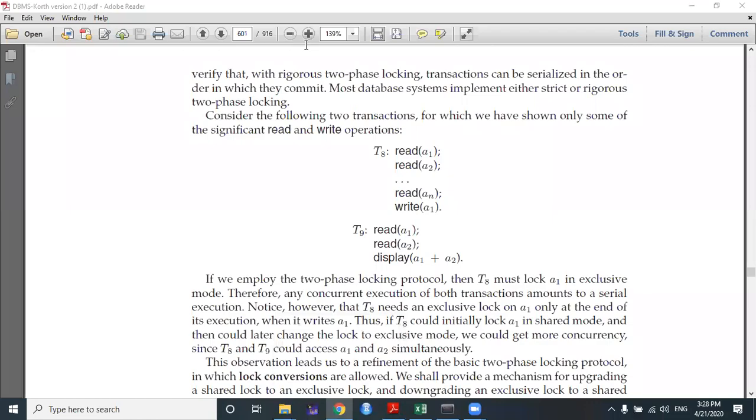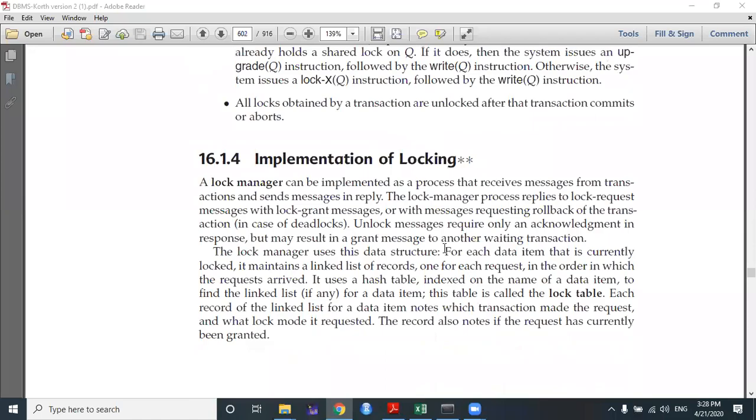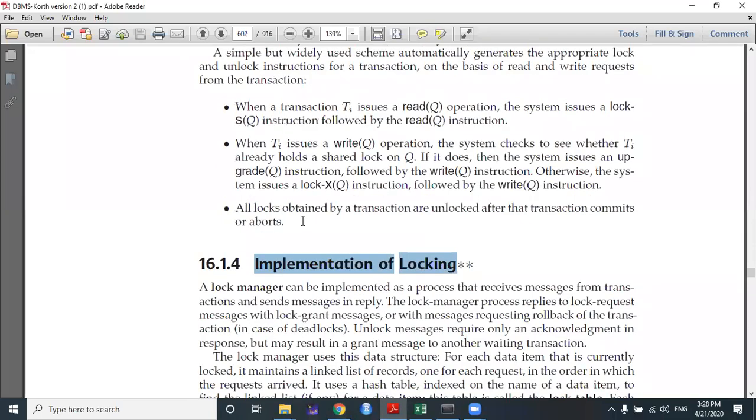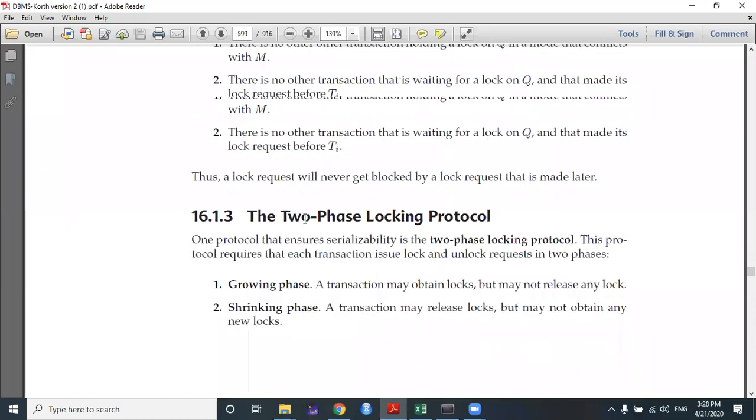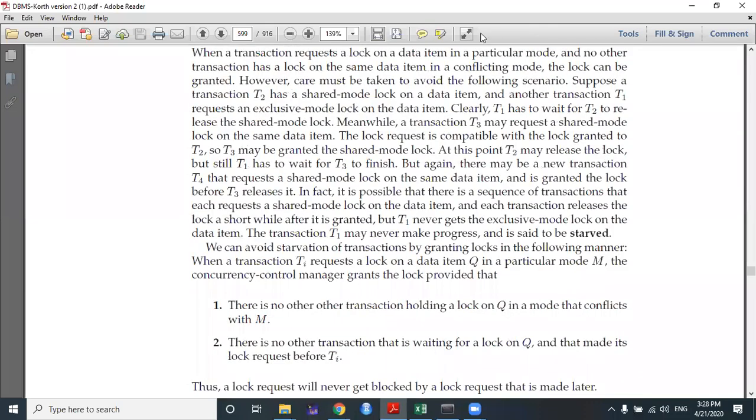First of all, you must read it. Up to this point, before the implementation of locking, from the start of the chapter, go through it thoroughly line by line. If you have any question, write it down and ask me in Google Classroom, or before the next lecture. Please go through it. I also uploaded a video today on the SQL Lab about database views: how to create and handle database views. Please go through it, because lab is also important for you; without SQL lab, you cannot learn DBMS.